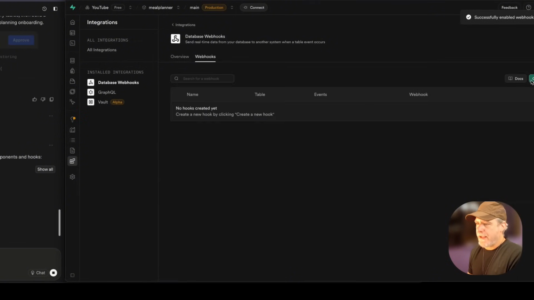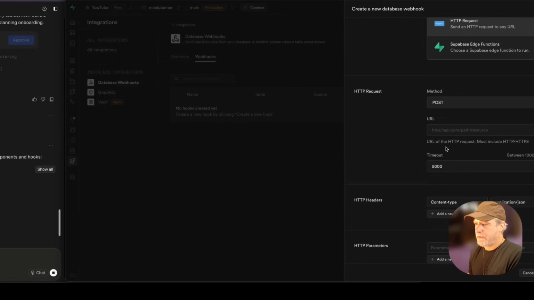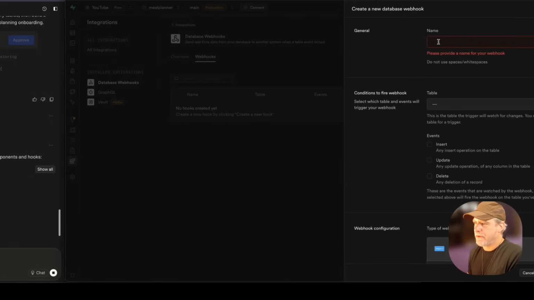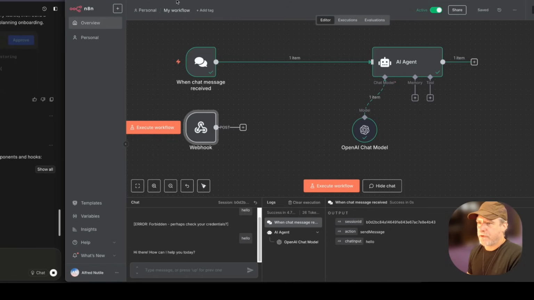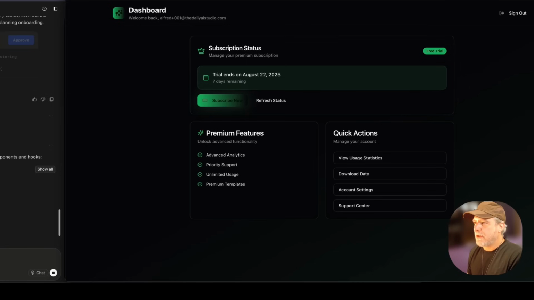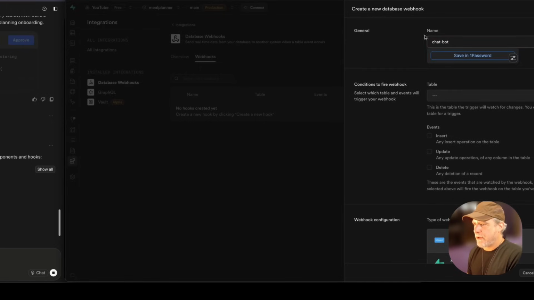And then here we're going to add the integration. Now this will make sense. If it doesn't, then it will make sense eventually. This is when they write to the chat history table. So this guy might not even be done writing this. So we'll call this the chat bot. And we're going to say this is our chat bot because I like to name them the same so I know what workflow it is.